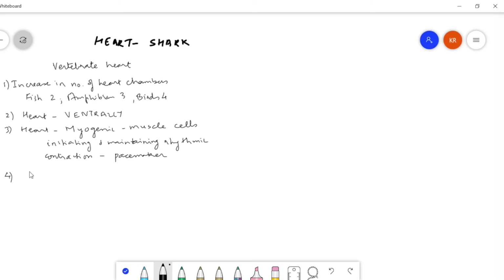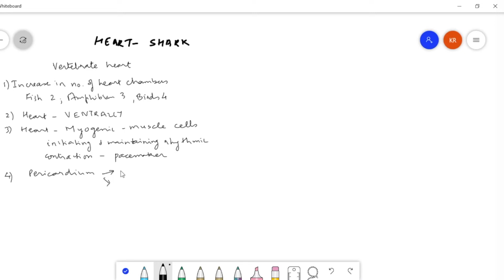And the fourth one is that the heart is always enveloped by the pericardium. And there are two layers of the pericardium. So pericardium is like a bag or like a sac. It's a protective layer. So pericardium has got two layers.